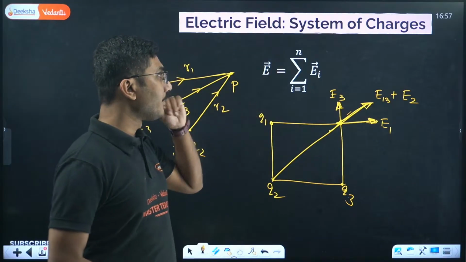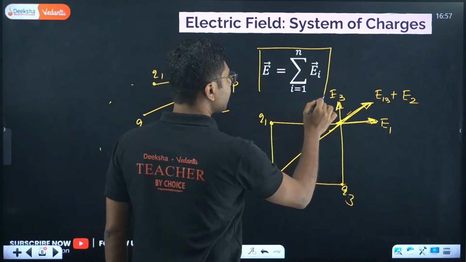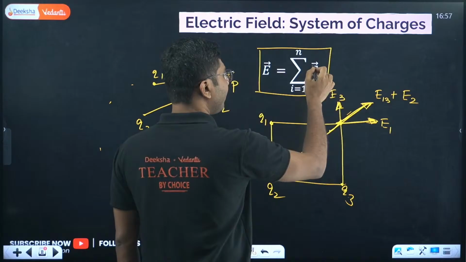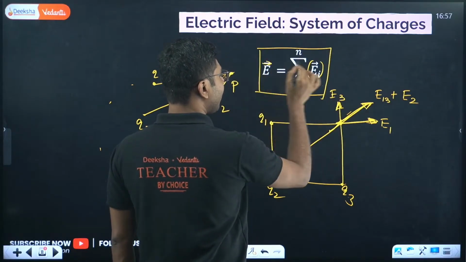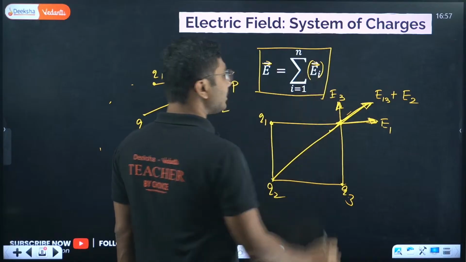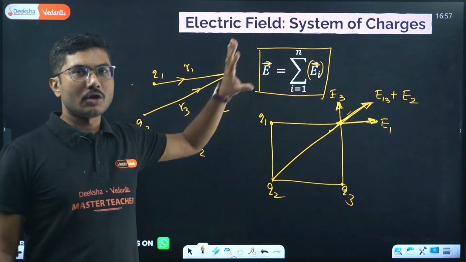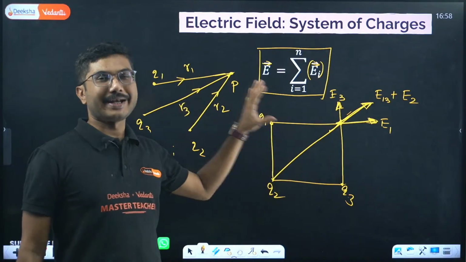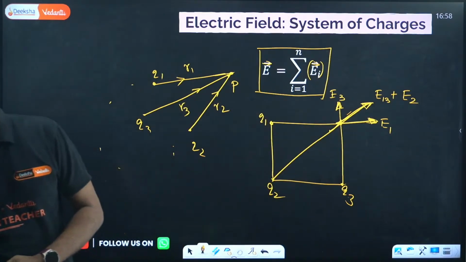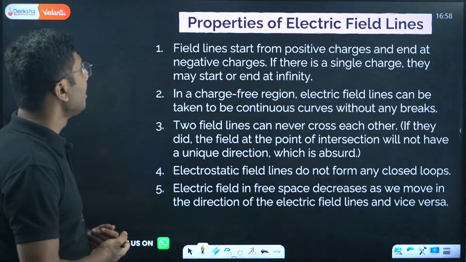Now let's look into the formula. The formula is very simple. E vector equals the sum of all the electric fields, and here if you notice, the electric field is given in vector form, and when you are adding them it is also in vector form. This represents vector addition, not scalar addition. So it is very important that we are only doing vector addition, not scalar addition. Okay, now let's move on.